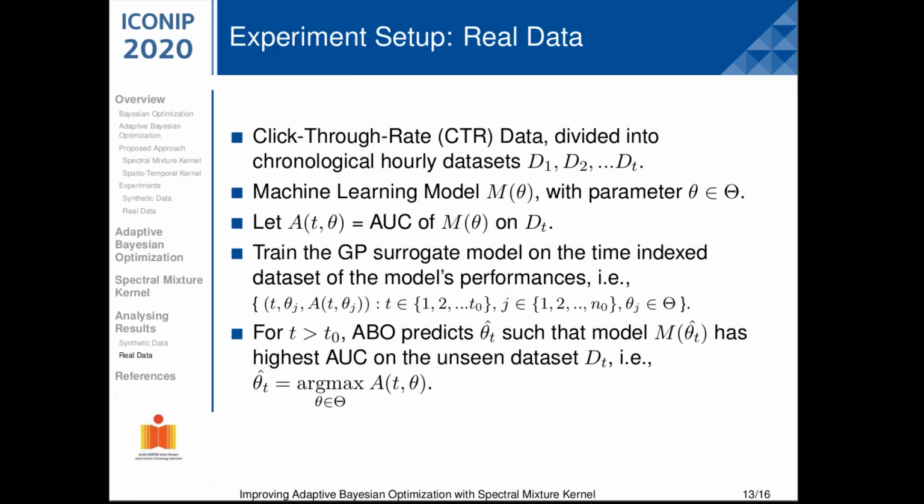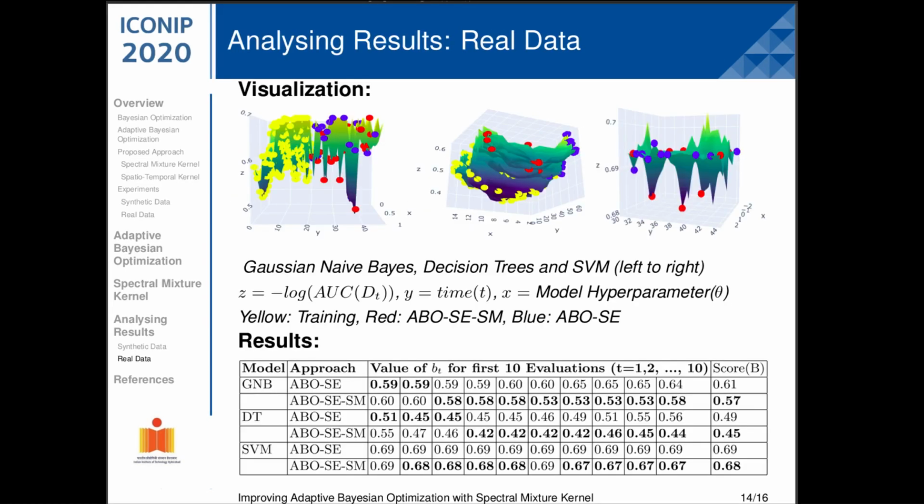For any model M, its objective is to predict whether the ad will be clicked or not based on its attributes. For adaptive Bayesian optimization, its objective is to predict the best hyperparameters of the model M at time t that will best fit the unseen data dt. We use three models: Gaussian naive Bayes, decision trees, and SVMs. The hyperparameters we predicted were prior class probabilities for Gaussian naive Bayes, depth for decision trees, and regularization constant for SVMs.